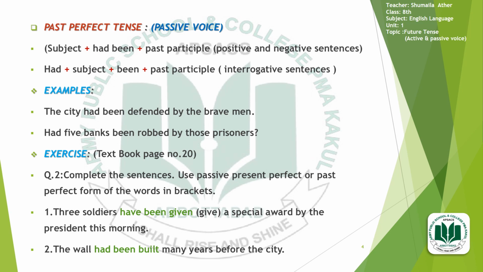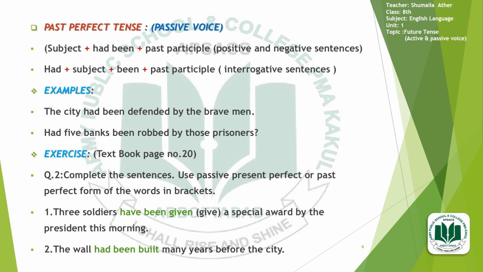Then come towards the past perfect tense, passive voice. At the start of the sentence, there will be the use of the subject, but you will use had been instead of the had that has been used in the active voice. In the passive voice, there will be the use of had been along with the third form of the verb, the past participle, in both positive and negative sentences.